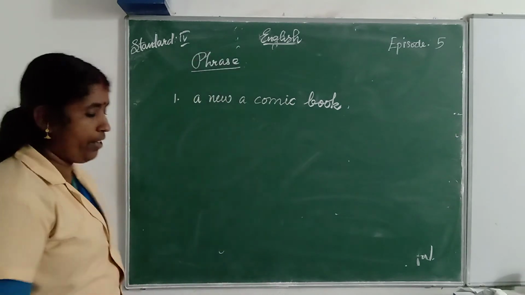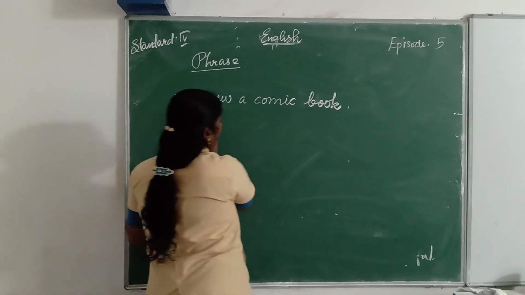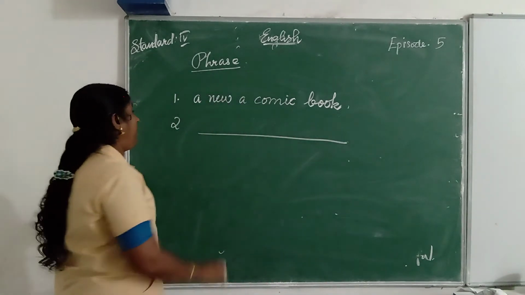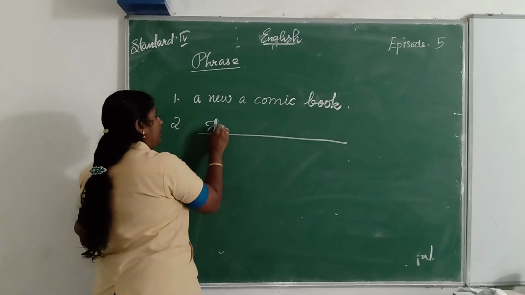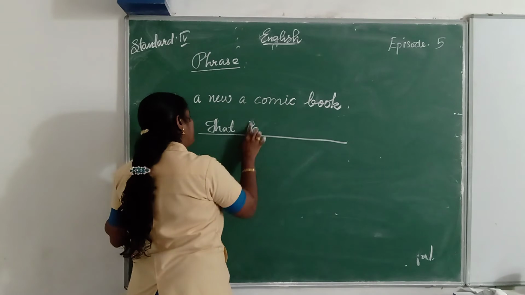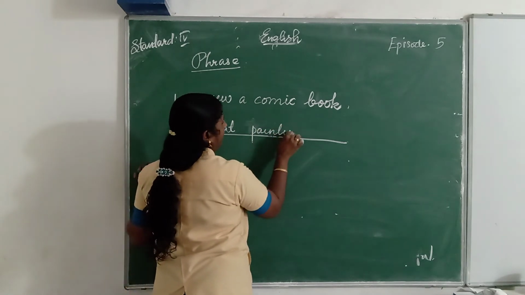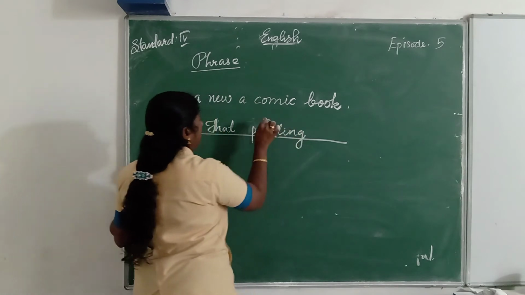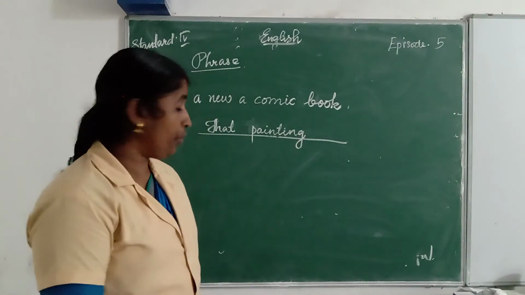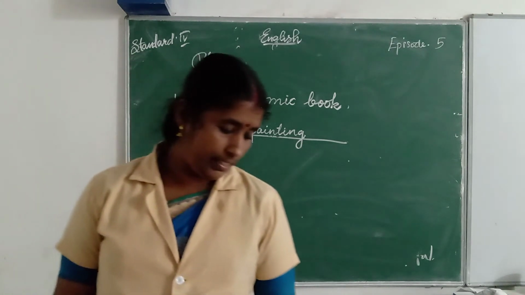Second one. Dash is very colorful. In the first part there is a dash. That painting is very colorful. That painting, P-A-I-N-T-I-N-G, painting is very colorful. You write this much only, that painting. The rest is there in the text.